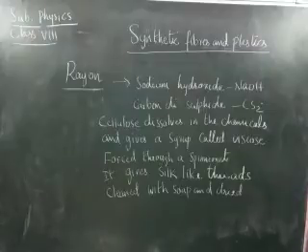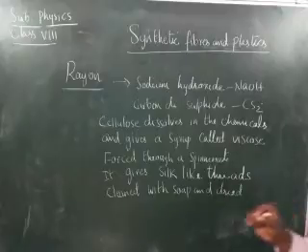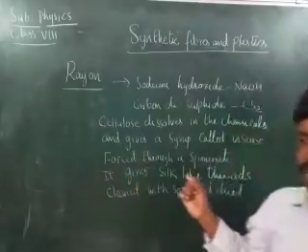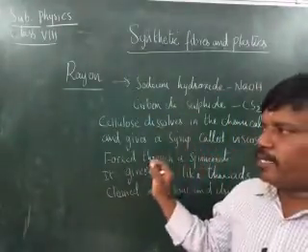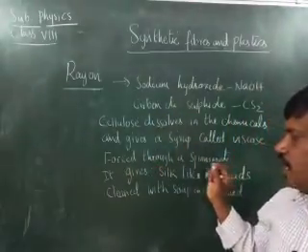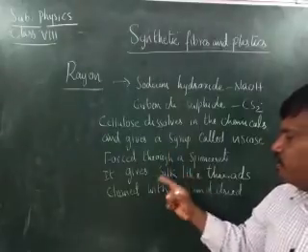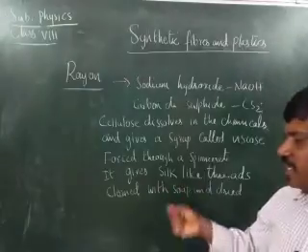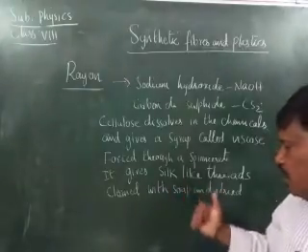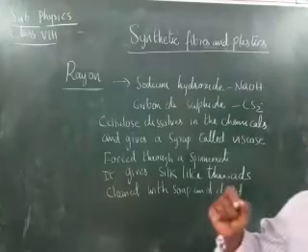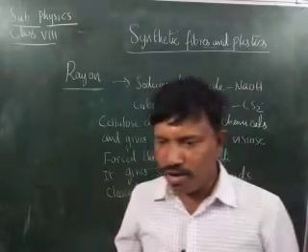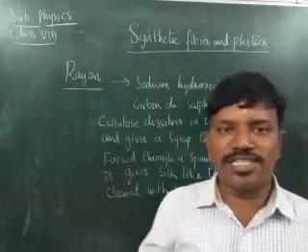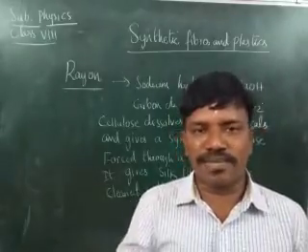This viscose is forced through a spinneret, the metal plate with small holes, and then it gives silk like threads. When they are cleaned with soap and dried, it gives a fiber called rayon. Rayon replaces silk, children, and it is cheaper than silk.